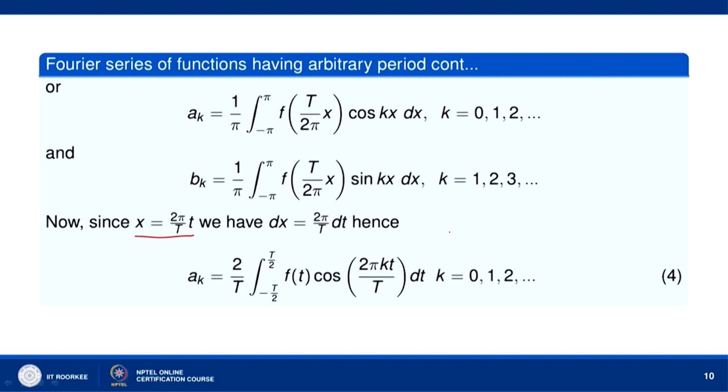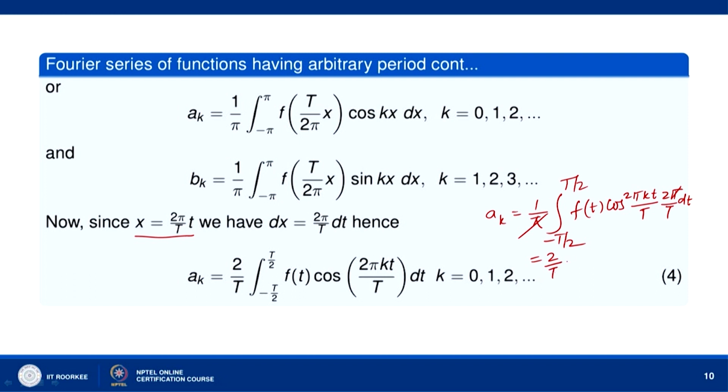Okay. So, we will have a k equal to 1 over pi, the limits of integration will change: minus pi will go to minus T by 2, pi will go to T by 2, and we will have here f t, cos 2 pi k t divided by T, and dx will be 2 pi over T dt. Okay. So, this pi will cancel with this pi, 2 over T is a constant, we can write it outside.